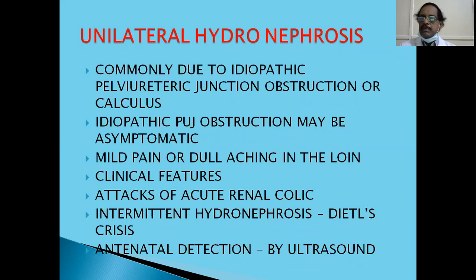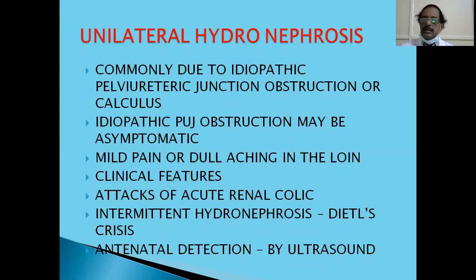One problem with unilateral hydronephrosis is that it may be silent and asymptomatic. The patient may not have pain also. So unless you do an ultrasound for some other reason, this may not be found out. Because of the fullness of the pelvicalyceal system, there may be a dull ache in the loin. That may be the only clinical feature. Any complication like infection, stone formation or hematuria may attract your attention to the kidney. Then only you investigate and find out.